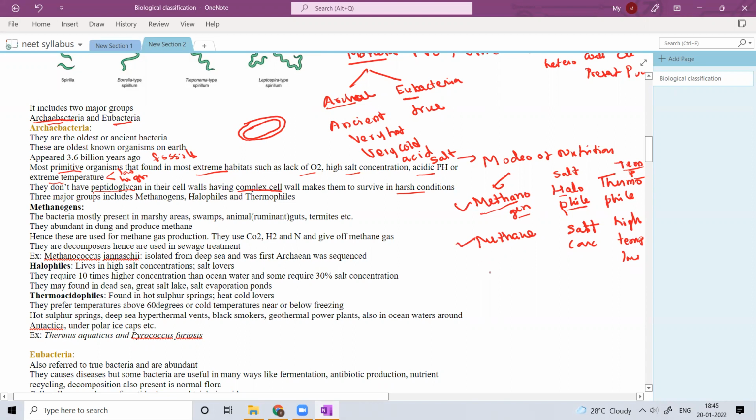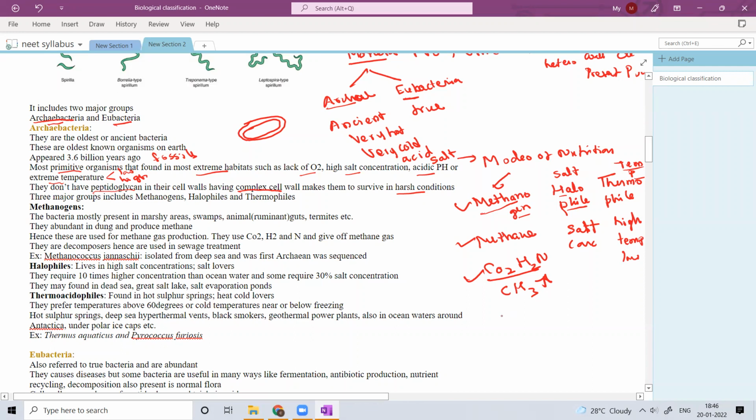That means they use CO2, H2, and nitrogen, and they produce methane. They give off methane. Okay, they utilize these things and they release CH4, that is methane. So here what is the beauty of methanogen? What is the importance of methanogen? So here they can be used to produce methane gas.